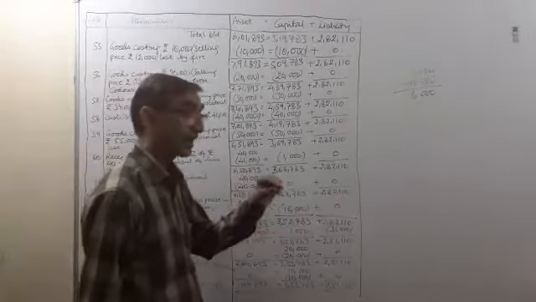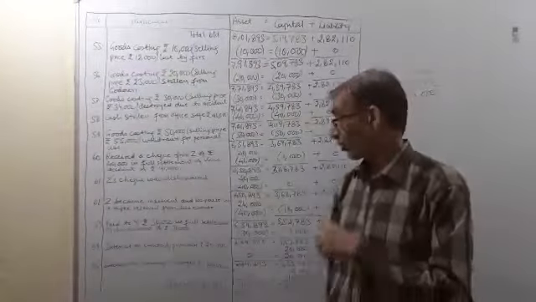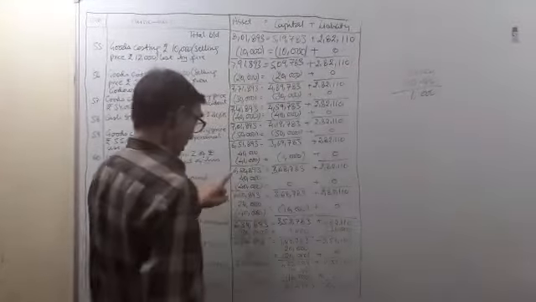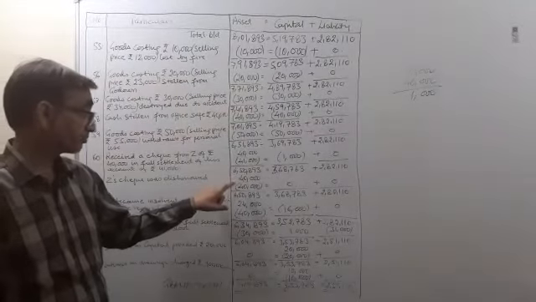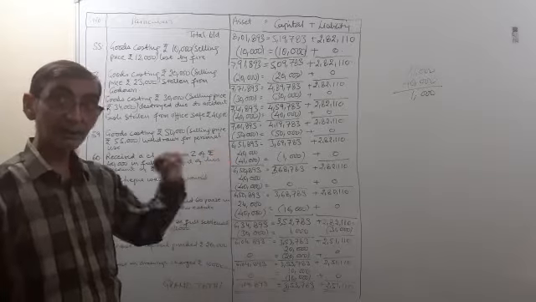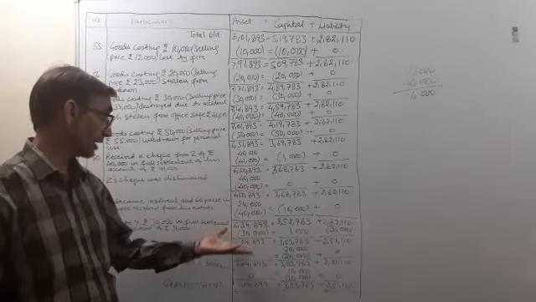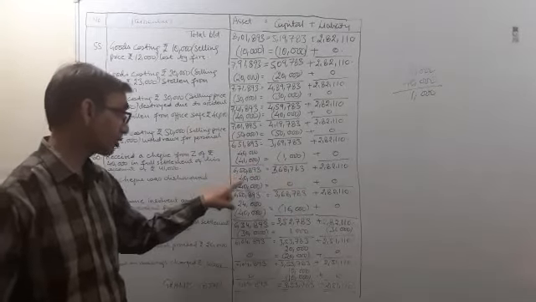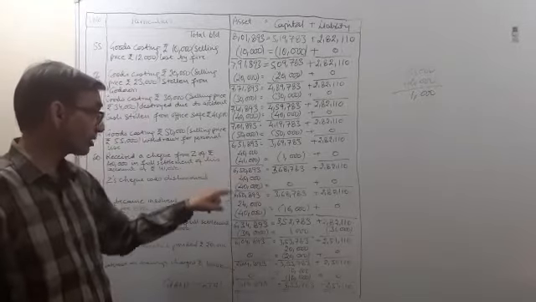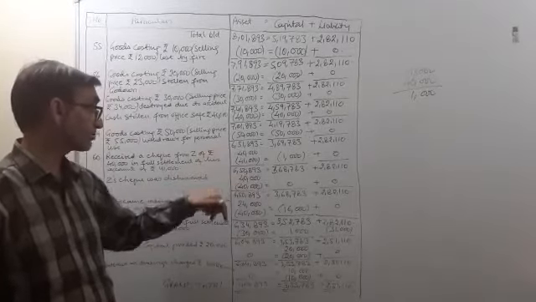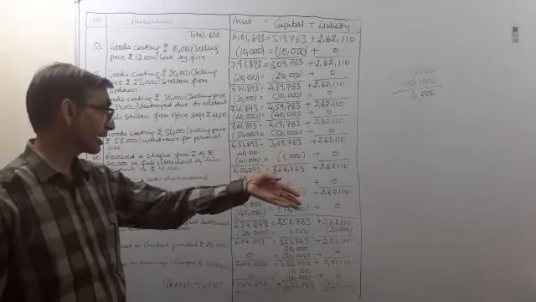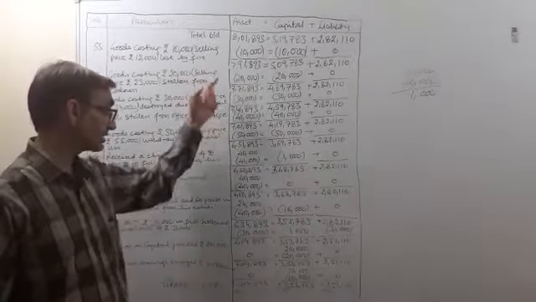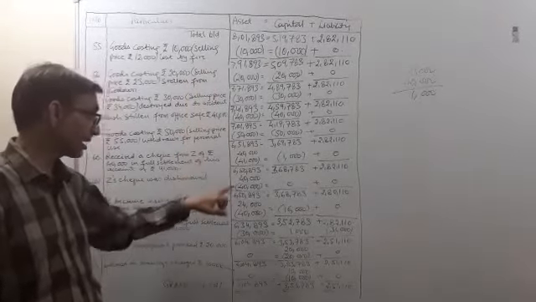Now the 61st transaction, Z's check was dishonored. Now the check that Z has given to us was dishonored. So how will this transaction be dealt with? Now here Z will again become our debtor, because the money did not come, we will take that money from him in future. So he will become our debtor by rupees 40,000, and the bank will be reduced by rupees 40,000. Because when we got the check, we deposited the check into the bank, and we thought that the money will come, so we increased our bank account, we increased our asset. Now we will decrease our asset by rupees 40,000.